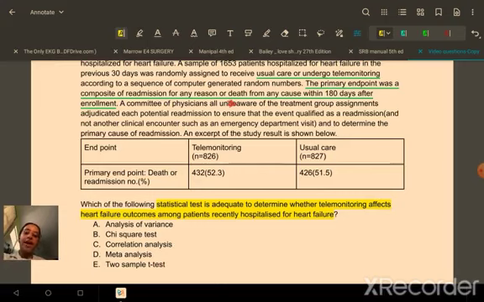In order to analyze this, which statistical test will you use? Analysis of variance, ANOVA, chi-square test, correlation analysis, meta-analysis, and two-sample t-test are our options.